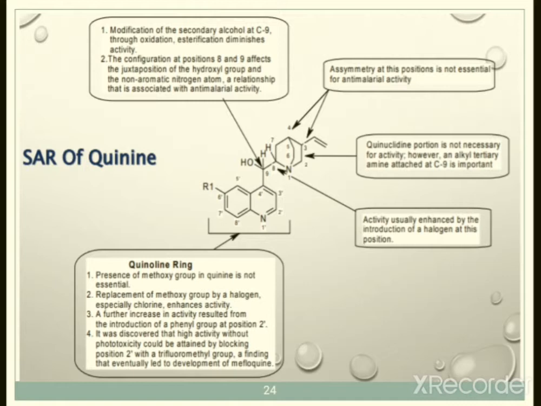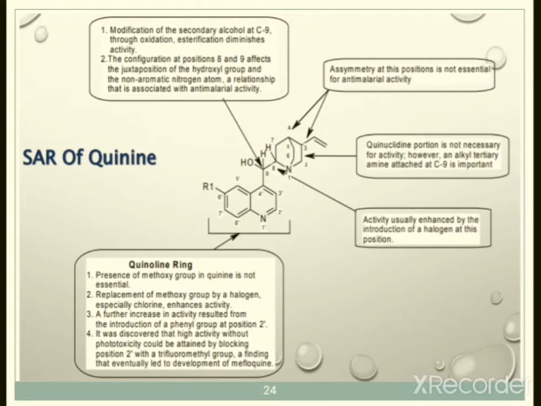The numbering starts from this quinuclidine ring: position 1 is the nitrogen, then 2, 3, 4, 5, 6 with substitution at the bridge carbons, then 7, 8 and 9, with OH at the carbon at the 9 position. Further, the quinoline ring is numbered 1 dash, 2 dash, 3 dash, 4 dash, 5 dash, 6 dash. At 6 dash there is the R1 substitution, then 7 dash and 8 dash. So this is the basic structure of quinine or the cinchona alkaloids.